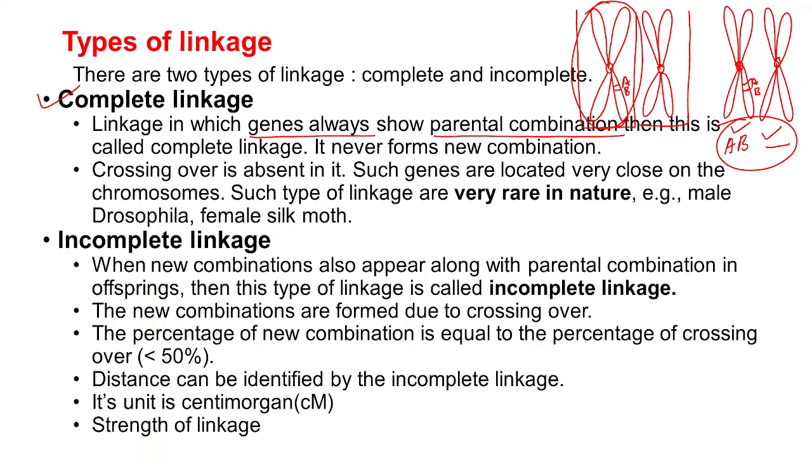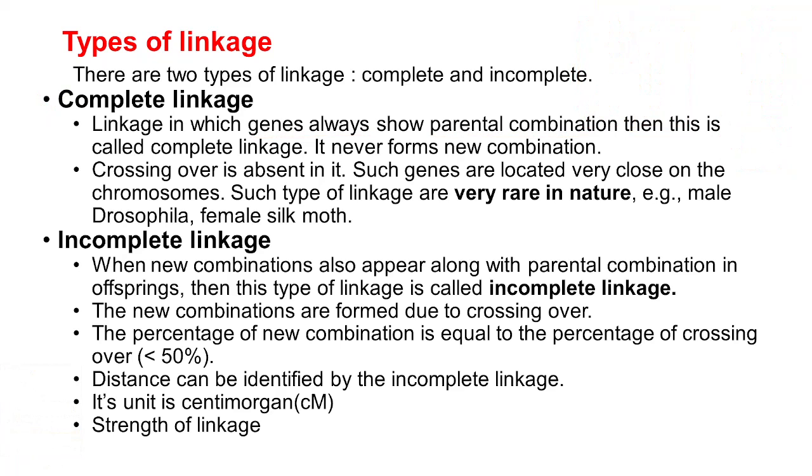So such type of crossing over or such type of linkage is called as what? Such type of linkage is called complete linkage. What is complete linkage? It is a type of linkage in which the genes always show parental combination because they are linked very tightly. Why are they said to be linked very tightly? Because they cannot be separated.